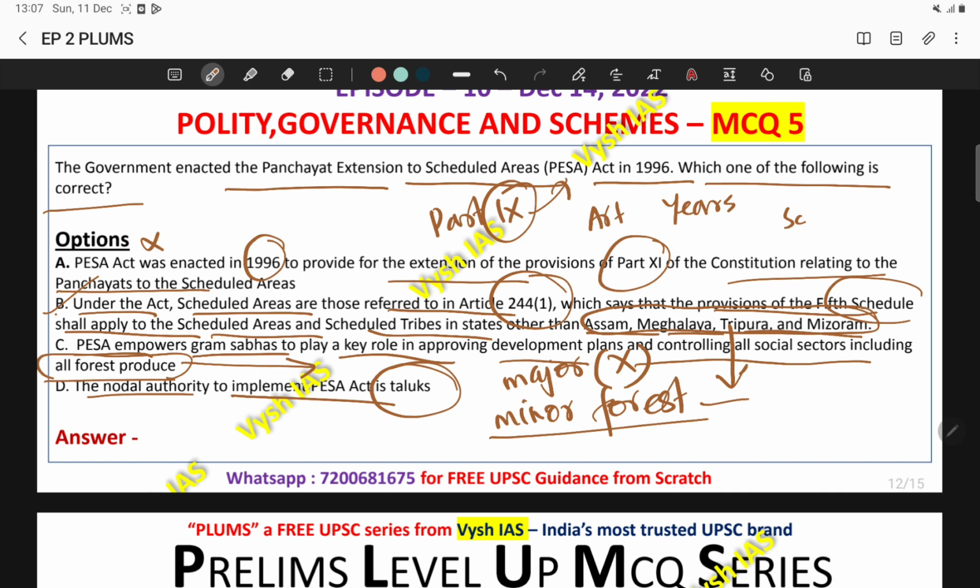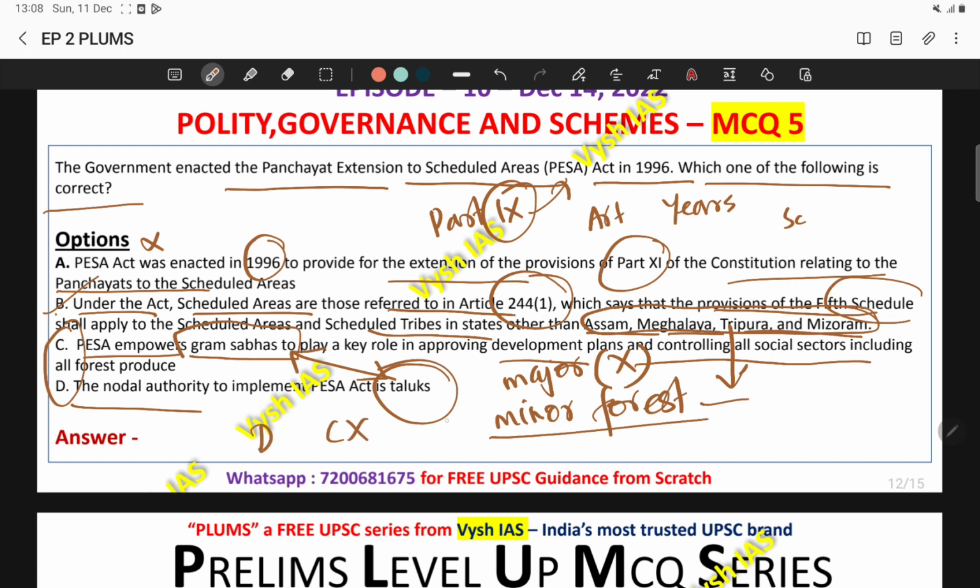So if you have to attempt this question, you don't know this question, but still if you have to attempt, you can actually apply some elimination tricks also. See, whenever two statements are contradicting in a question, then you can eliminate those two statements. If you look at C and D, here it is talking about Gram Sabha. PESA is empowering Gram Sabha. Then obviously Gram Sabha should be the nodal authority. And statement D is talking about taluks. These are contradictory statements. So if D is correct, then C is not correct. And similarly, if C is correct, then D is not correct. That logic also you can try in examination. In this case both are incorrect. So please apply those logics in examination.